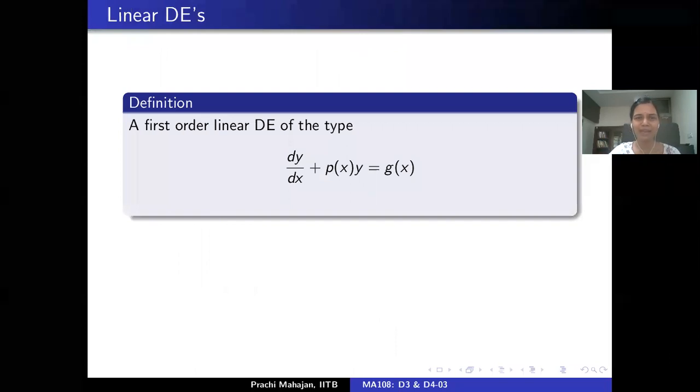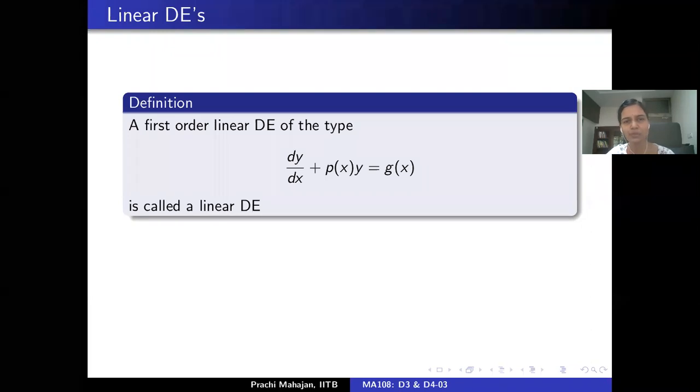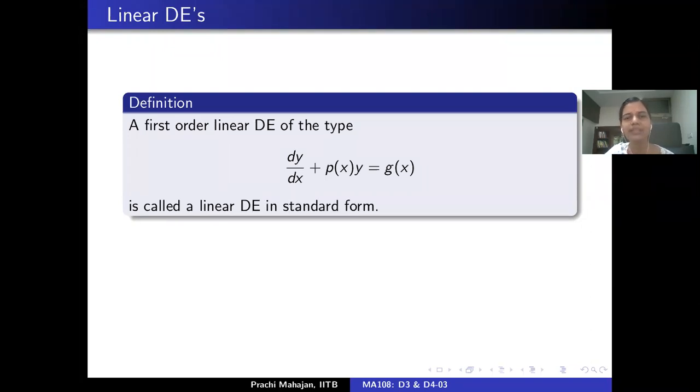Okay, so what do we have next? A first order linear differential equation of the following form, dy by dx plus p(x)y equal to q(x), is said to be a linear differential equation in standard form. Why do I suddenly care for these?